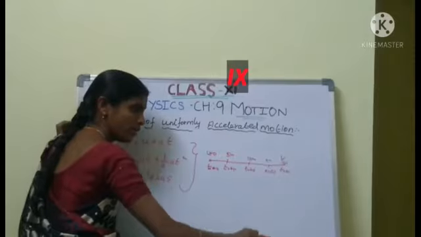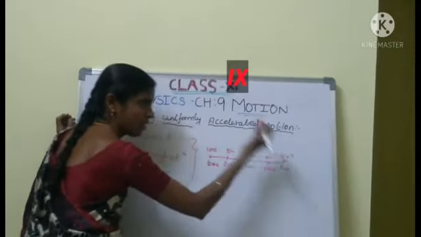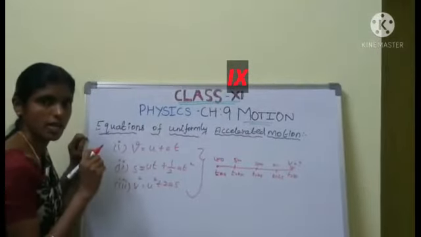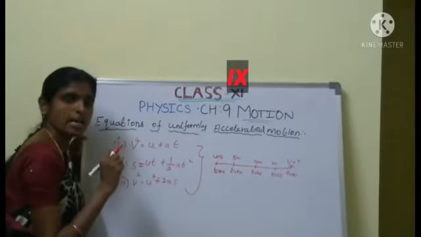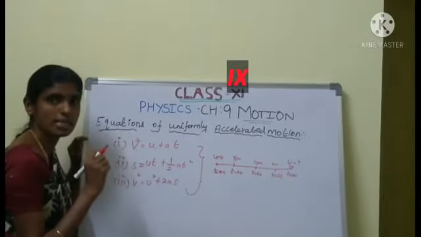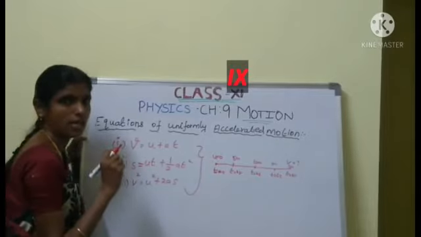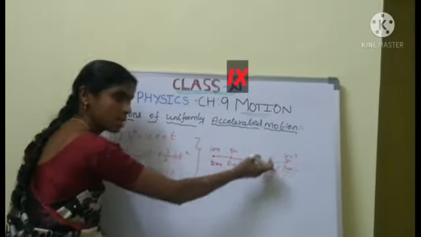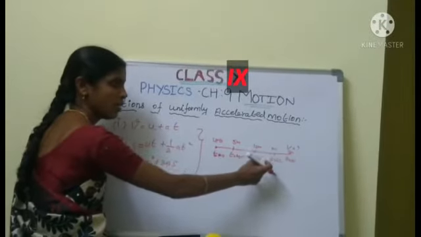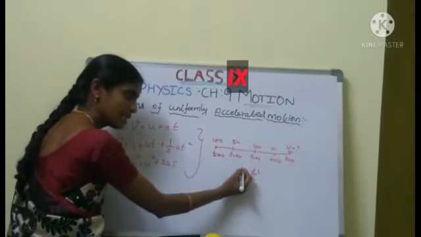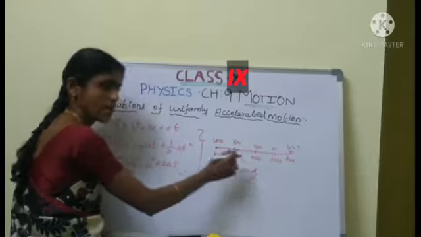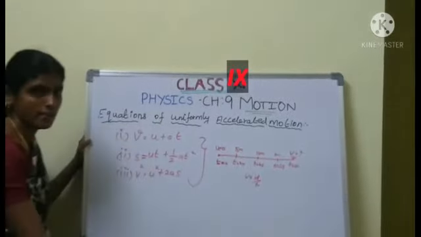Now here, V equal to what is the velocity? Do you know the formula of velocity? What is the formula of velocity? Velocity equal to distance by time. What is the velocity of the car here? How will you find out the velocity? Velocity equal to distance by time. We use the formula and we calculate the velocity.